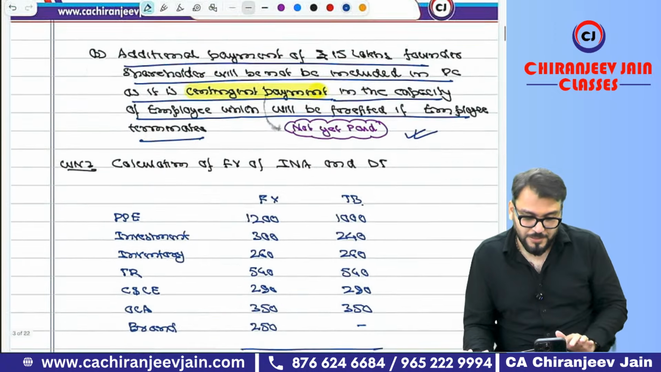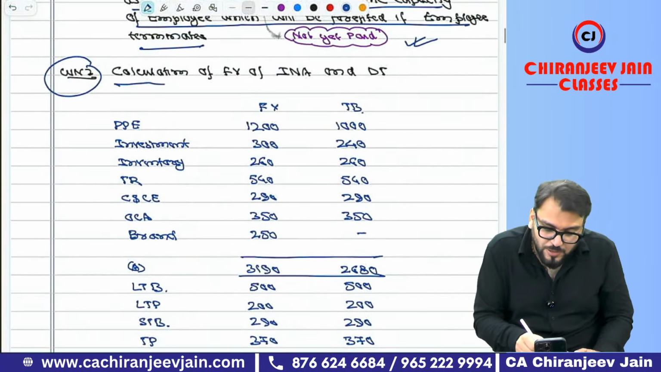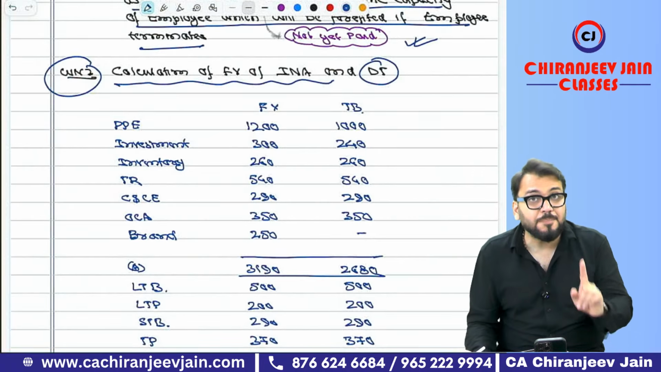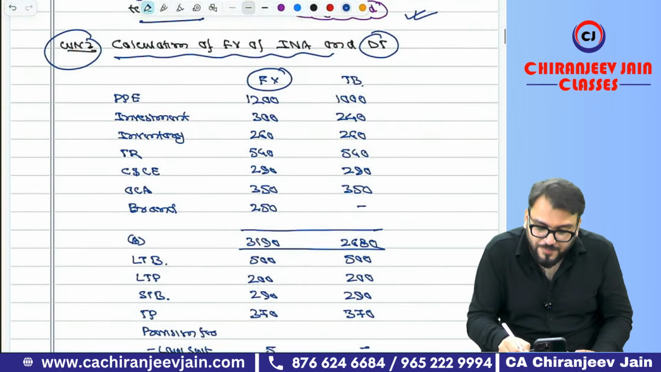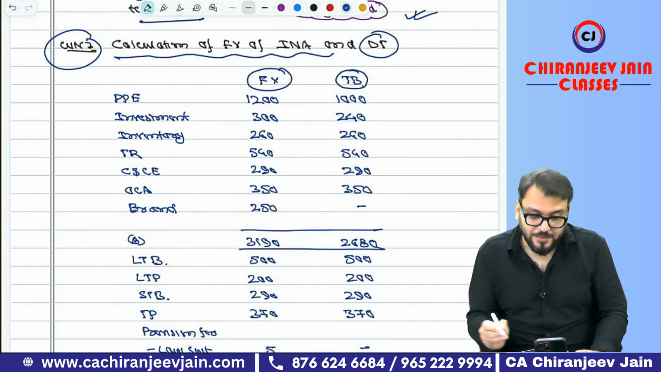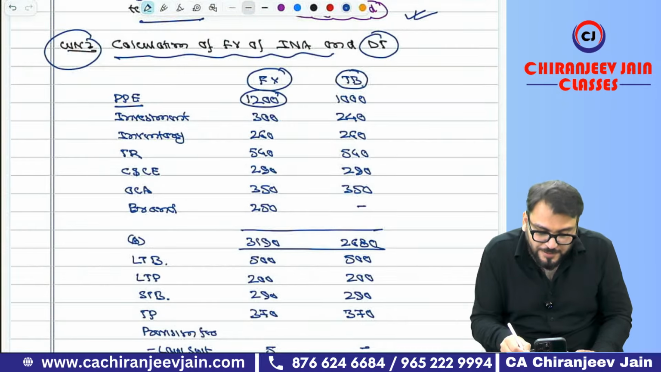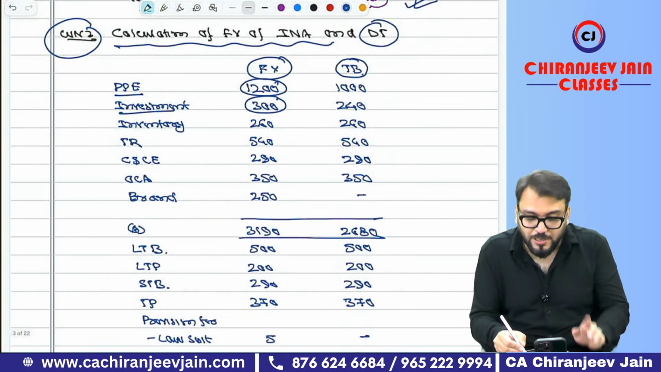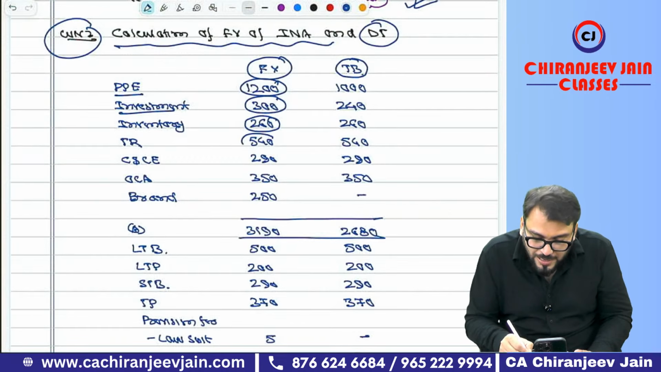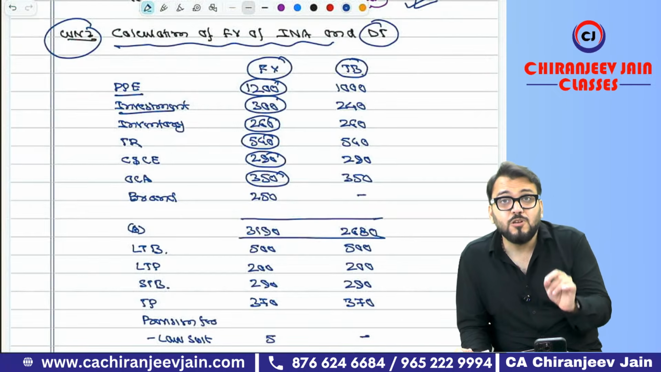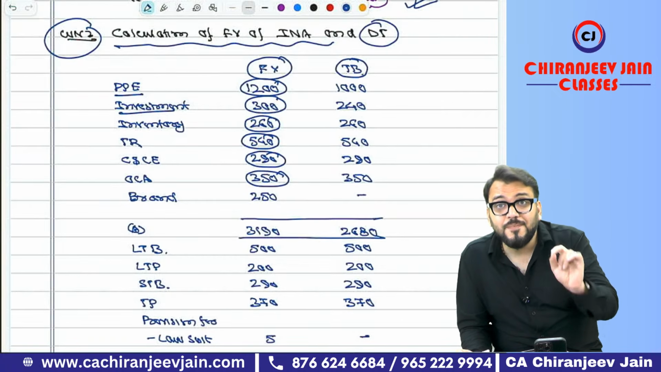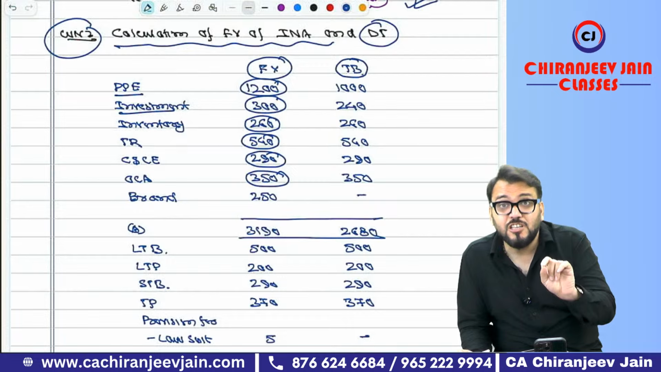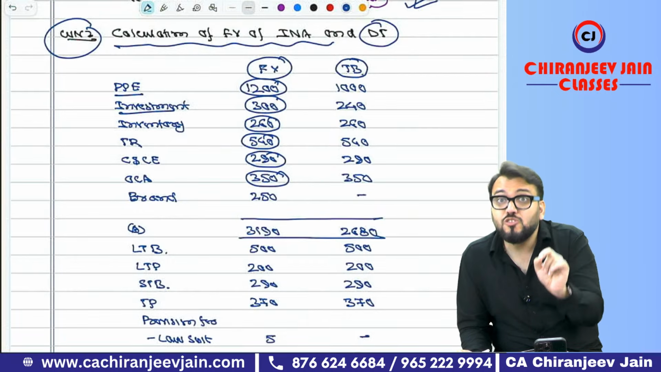Now working note number 2, calculation of fair value of INA and deferred tax. Step number 2. You will find out fair value and tax base. PPE fair value is given. Investment fair value is given. But for other assets, if fair value is not given, then write down the carrying amount. But be careful about those assets which are not given in the balance sheet but are given as additional information. In that area you can make a mistake.